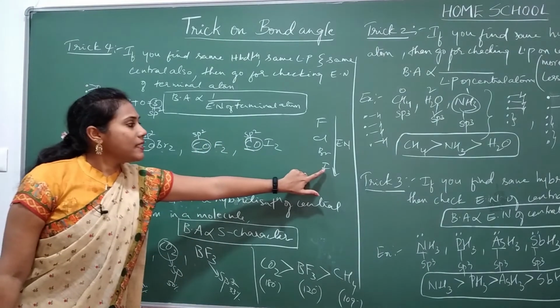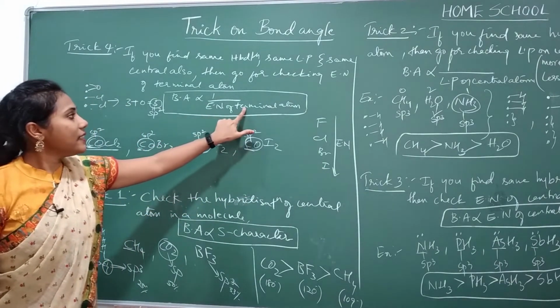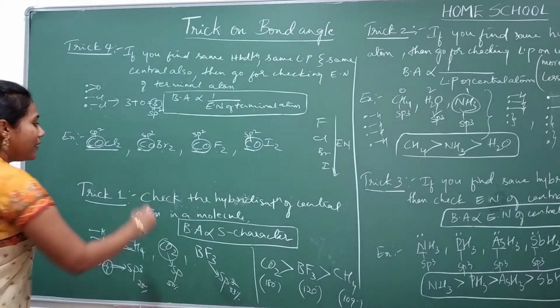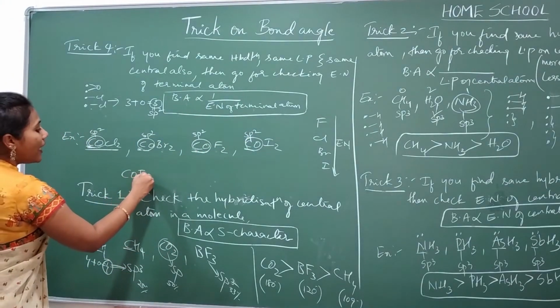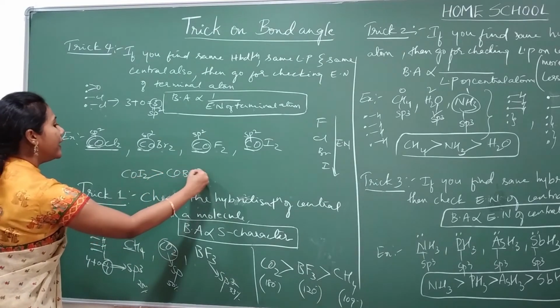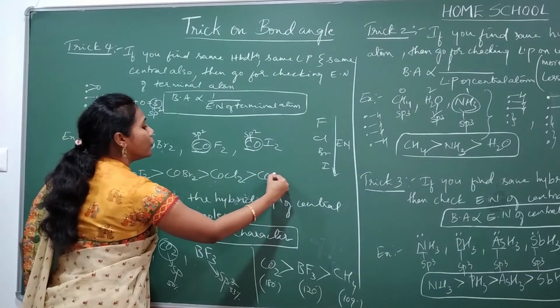Definitely the less electronegative one, iodine. So the lesser the electronegativity of the terminal atom, the more will be the bond angle, right? So here COI2 has the maximum bond angle, then COBr2, then COCl2, and the least bond angle is COF2.